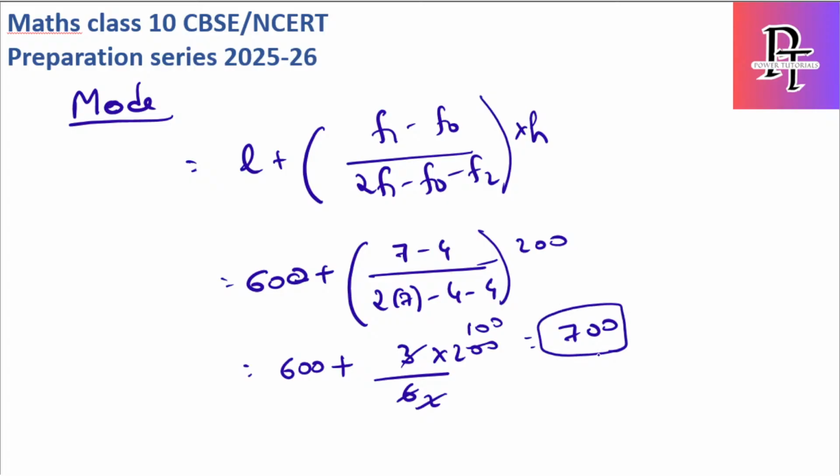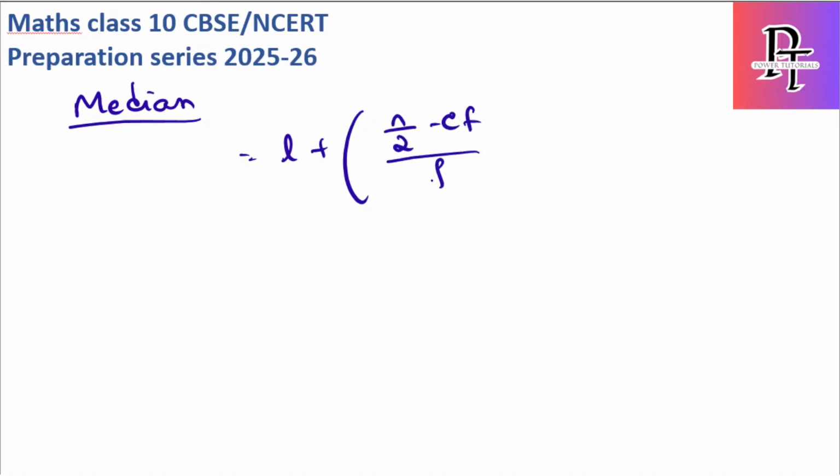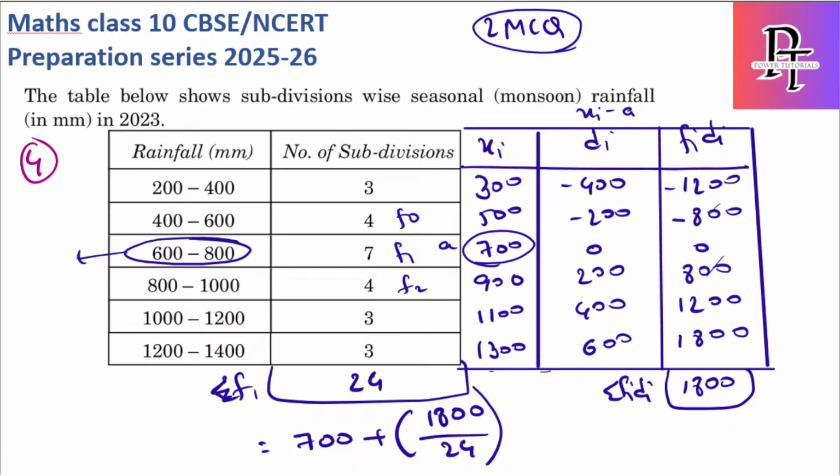Okay, now let's solve for median. What is the formula? Median is L plus n by 2 minus CF by F into H. What is CF here? CF is the cumulative frequency of the preceding class.